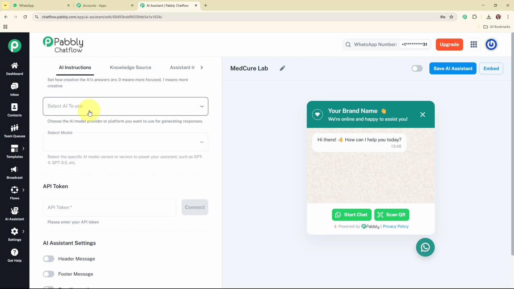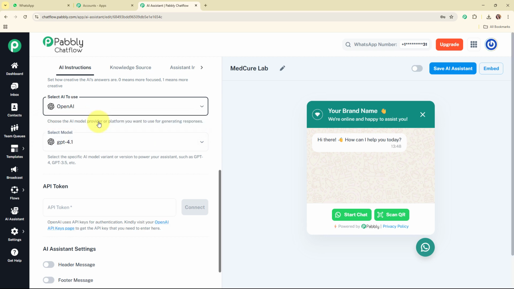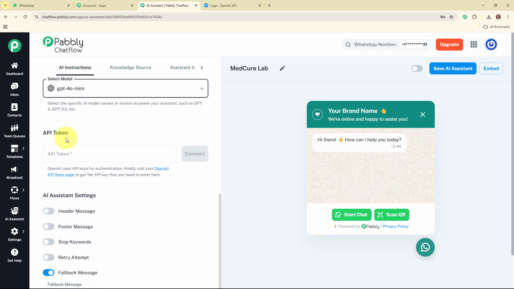Moving forward, and then it is asking me to select the AI to use. So I'm going to select the AI model as OpenAI, and here after selecting the AI I'm going to select the AI model as GPT-4o Mini. You can select the models as per your need. Alright, so now here it is asking me to enter the API token.